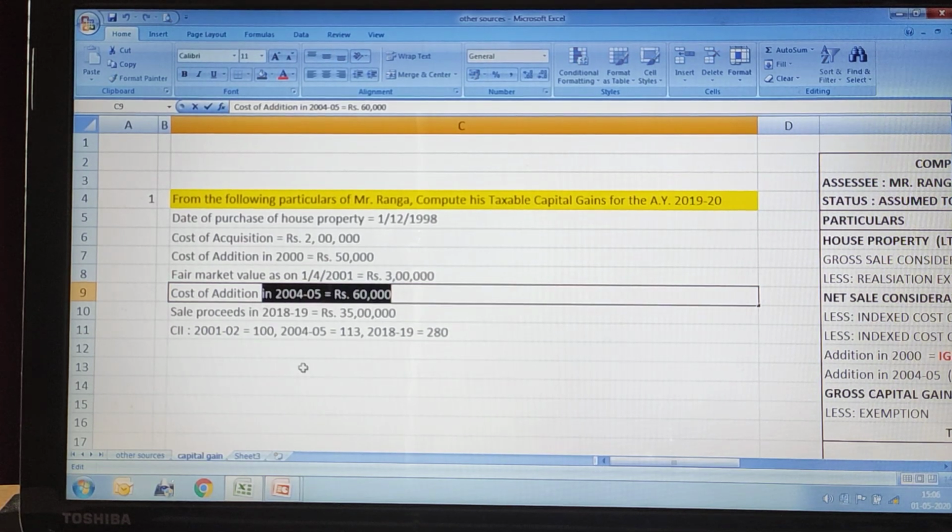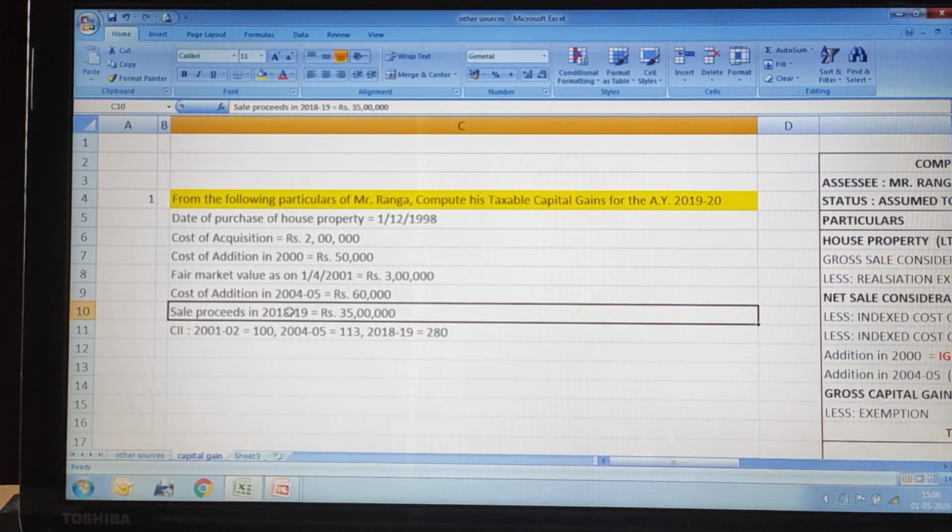Again in 2004-5 they made some improvement or alteration of the property. Sale proceeds in 2018-19 are rupees 35 lakhs. So they sold this house in 2018-19 for rupees 35 lakhs.